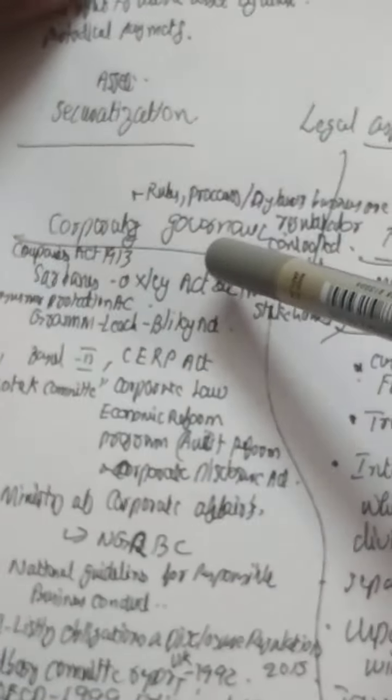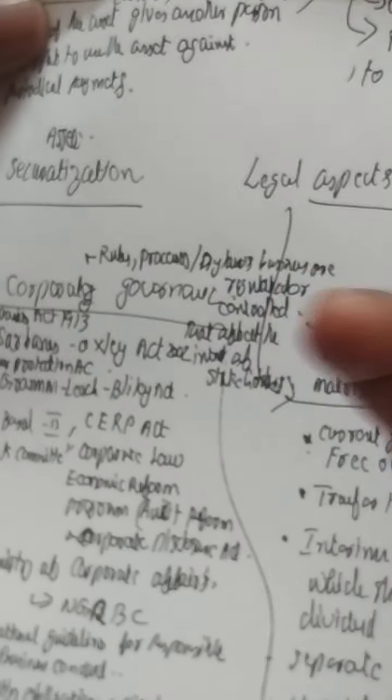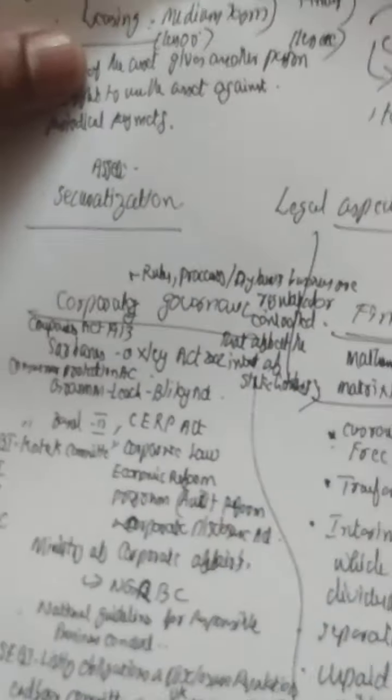Let me explain once more. Corporate governance is the rules, procedures, processes, bylaws, etc. used in the business in order to control or improve or protect the interest of the stakeholders. It is the simplest definition used for corporate governance.